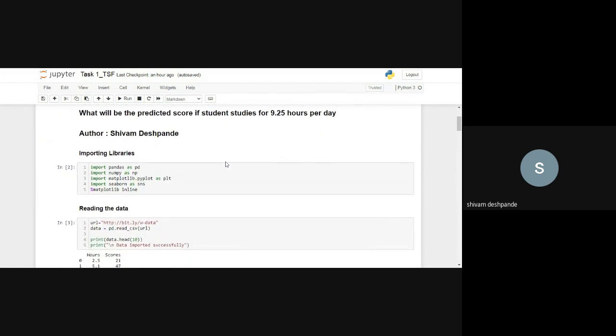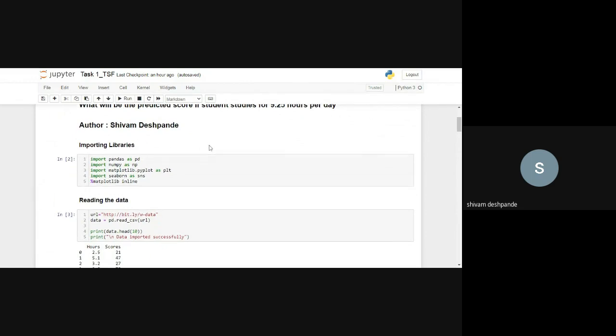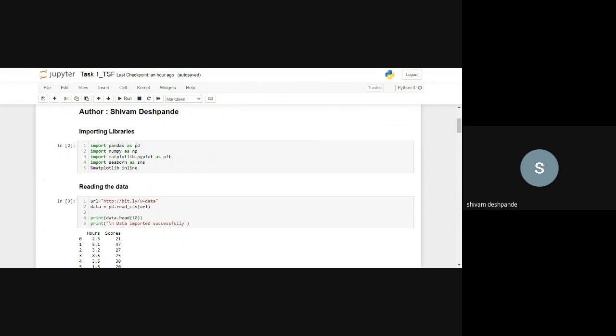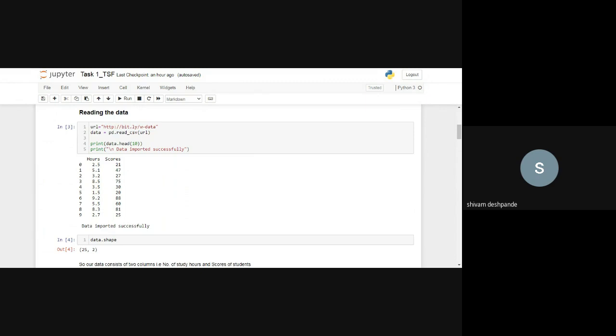In my code, first of all, I have imported some necessary libraries: pandas, numpy, matplotlib, and seaborn. Then I'm reading the data. I've already shown you the data set which we are going to use here. The data is read over here using pandas, and you can see the first 10 entries in the data set. This just shows that the data has been imported successfully.